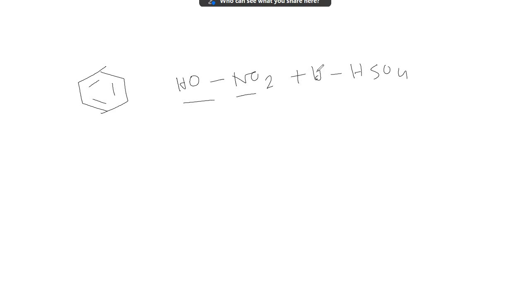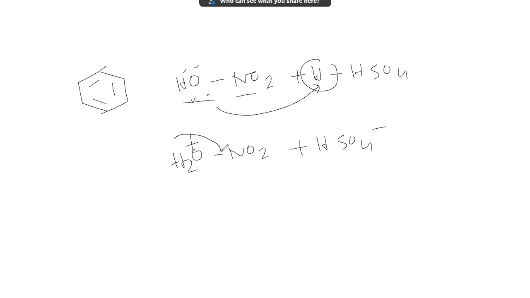Bronsted base. Because the H given by H2SO4 is accepted by the OH of HNO3, producing OH2 plus and HSO4 minus. Now oxygen takes the bonding electrons, producing H2O plus NO2 plus and HSO4 minus.